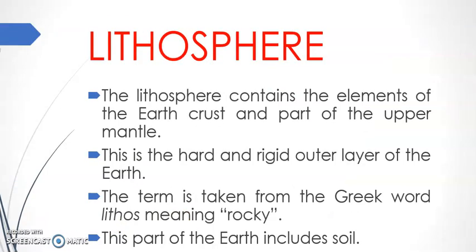Lithosphere contains the elements of the earth's crust and parts of the upper mantle. This is the hard and rigid outer layer of the earth. The term is taken from the Greek word lithos, meaning rocky. This part of the earth includes soil.